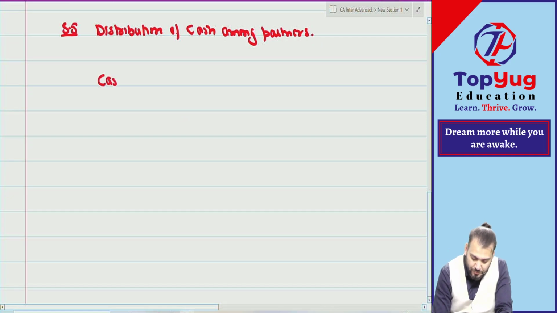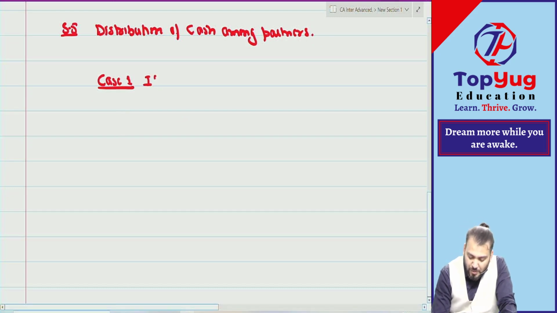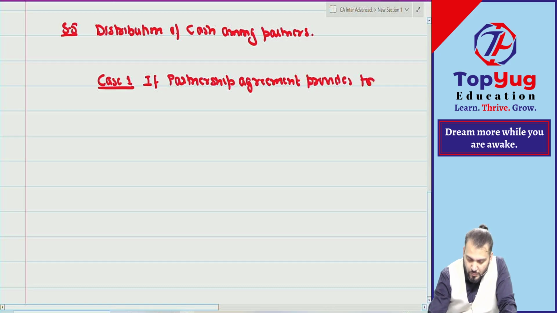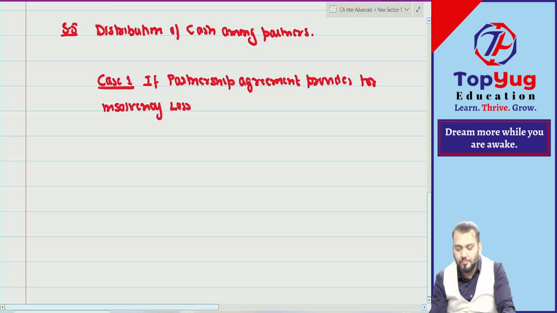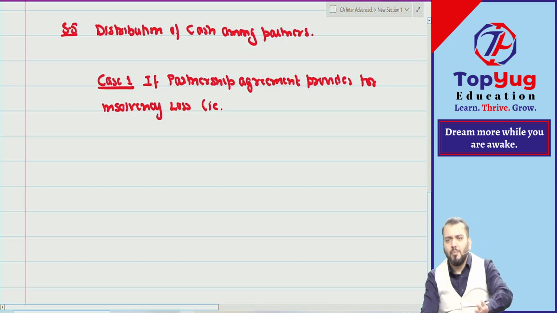Write down case 1: if the partnership agreement provides for insolvency loss, correct. So can I say the partnership agreement provides for insolvency loss?